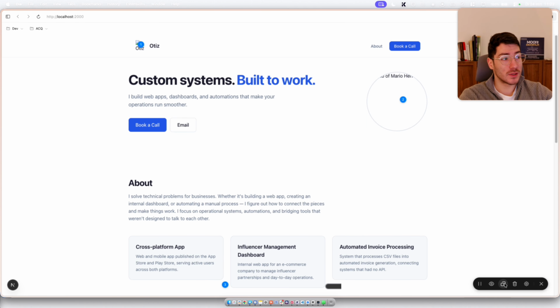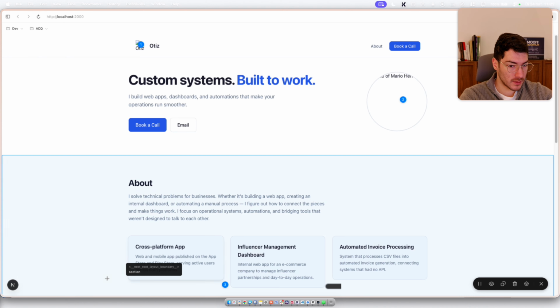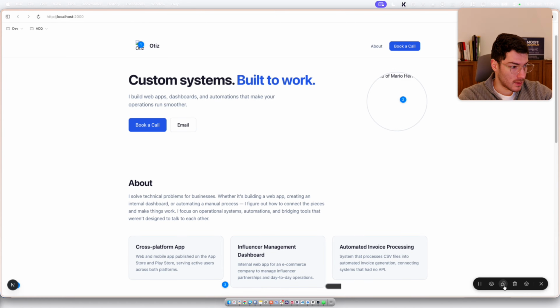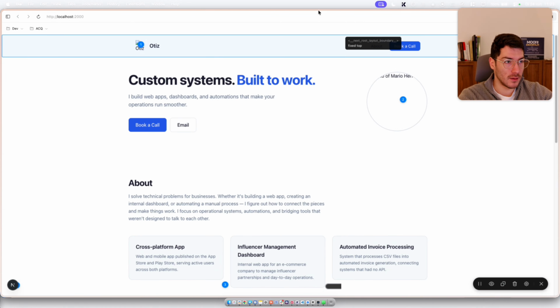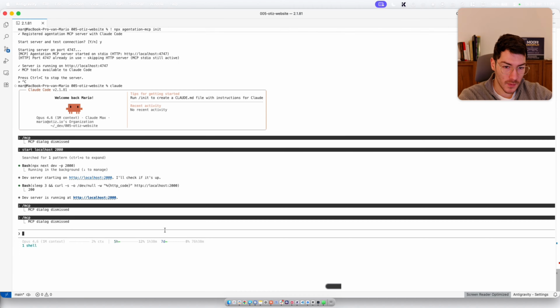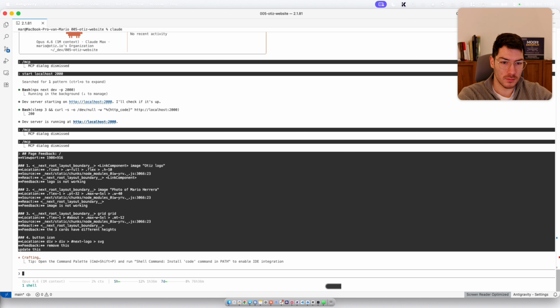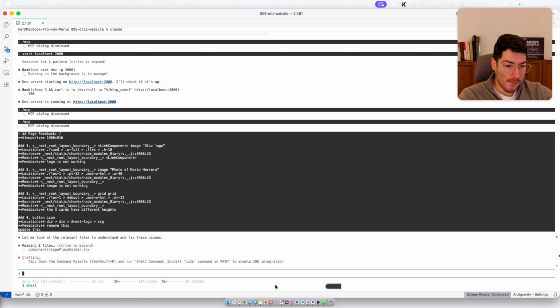Yeah, looks to be good. So since the MCP is not working, we're just gonna copy the feedback. Before I do that, oh, before I do that, remove this. So I copy this, and then we go back to here, and I can paste it and say update this. So that's also a way to do it. So we're gonna wait, and hopefully we get some working website later.